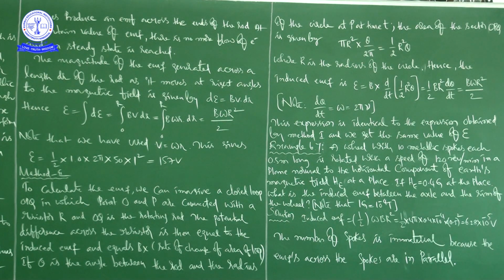This is also important. If HE is equal to 0.4 Gauss, you can convert it into Tesla, since 1 Gauss is equal to 10 to the power of minus 4 Tesla, at the place.